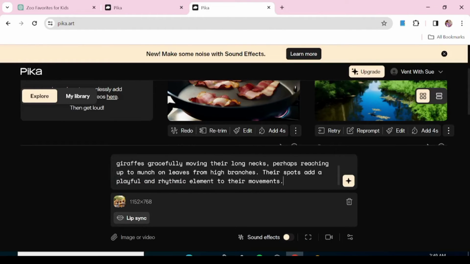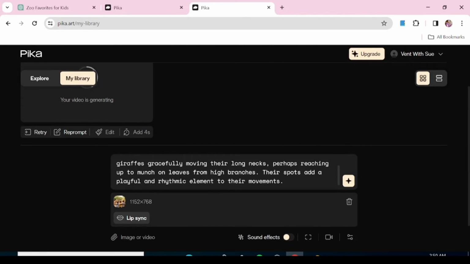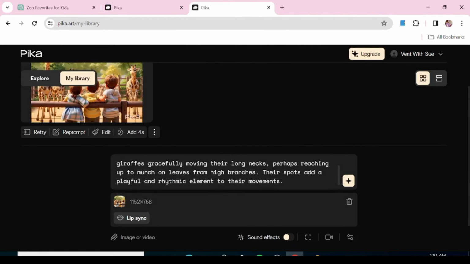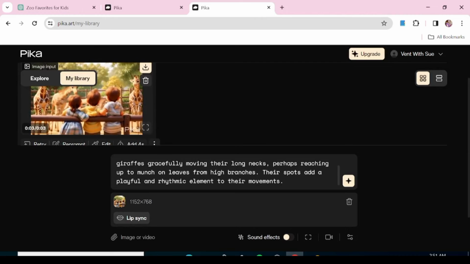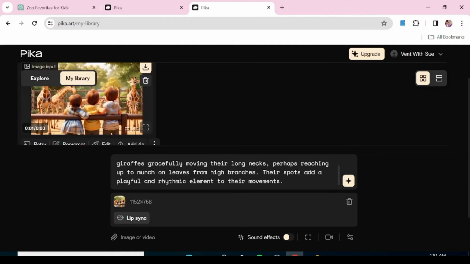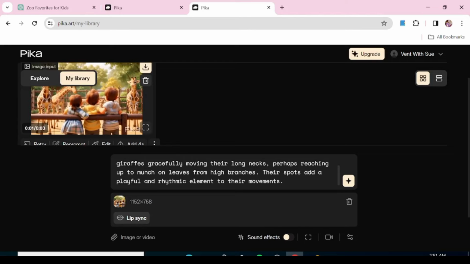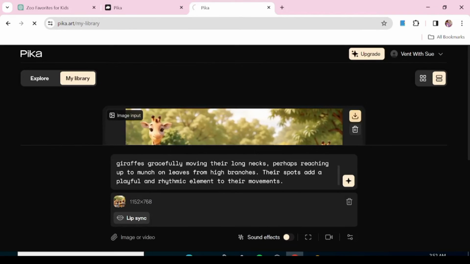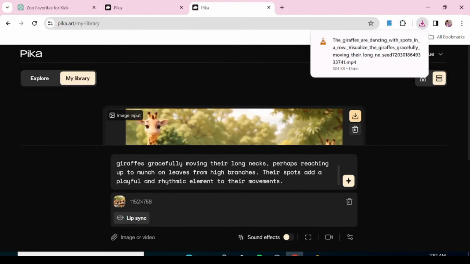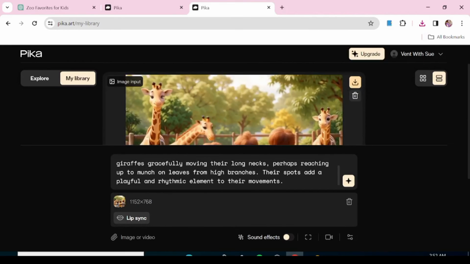And now we'll just wait for Pika Labs to generate our video. It's not going to take long. So here we have our video. I feel like the image was not really optimized for the video, but basically that's all you need to do. Just give a description of how you want the elements in your videos to move and hit generate. Once you have that, you can just hit download and it's going to go directly to your computer. You can do this with all the other images.